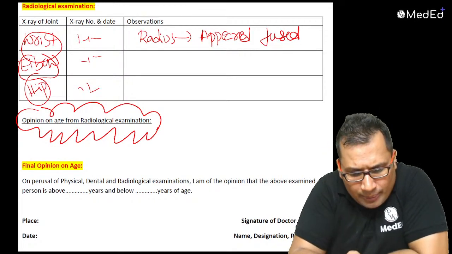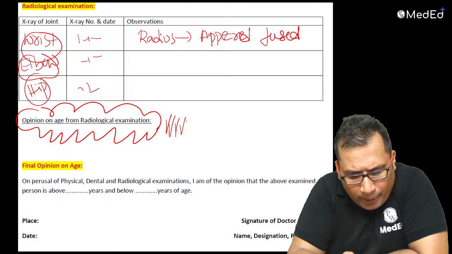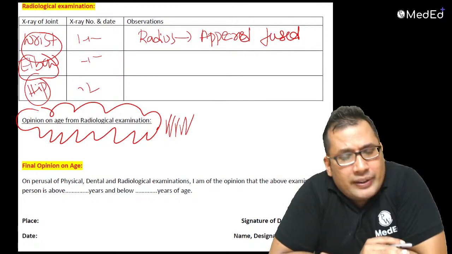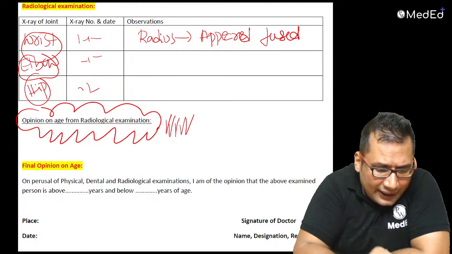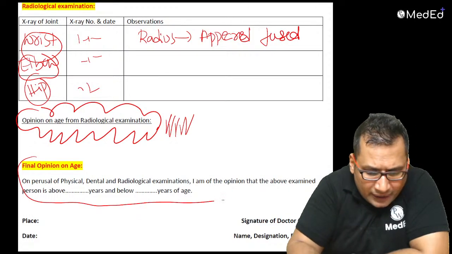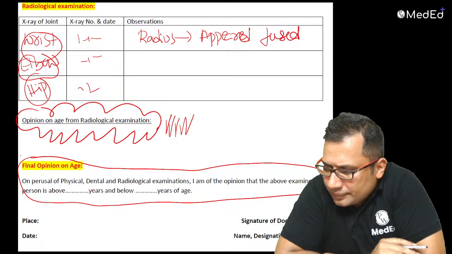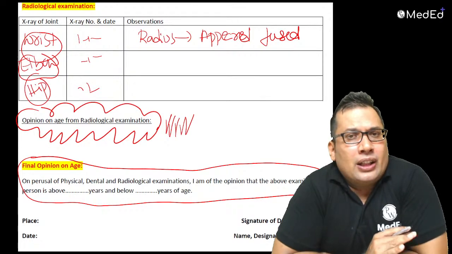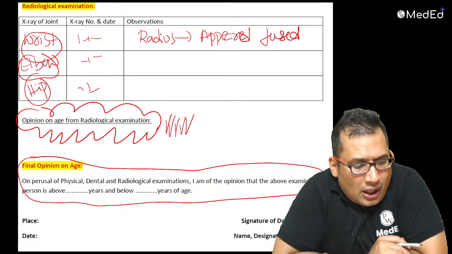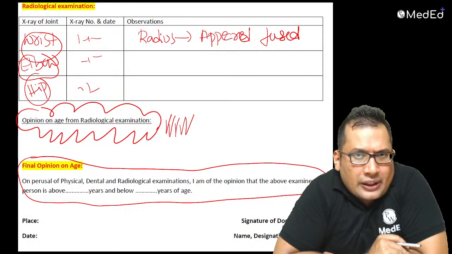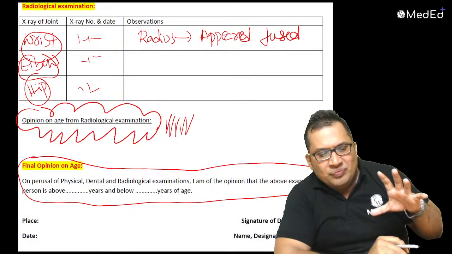The radiological examination is around a 1 to 2 hour topic, already discussed in detail in theoretical classes. You can go through that. And finally, you need to give the opinion. This is the final opinion at the end. How to write it? On perusal of physical, dental, radiological examination. This is how you need to mention it.